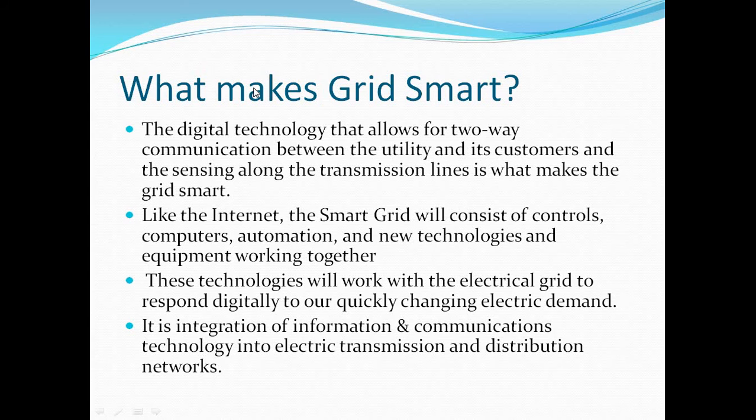Then the next point is what makes a grid smart. A smart grid is developed with the help of different technologies, in which we use digital technology, and this digital technology can allow two-way communication between utility and customer with the help of the transmission line. Also we use internet connectivity, because a smart grid will consist of controls which use computers, automation, and new technologies and equipment working together. And finally, we get better performance with the help of internet connectivity.